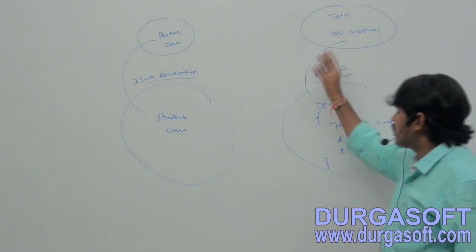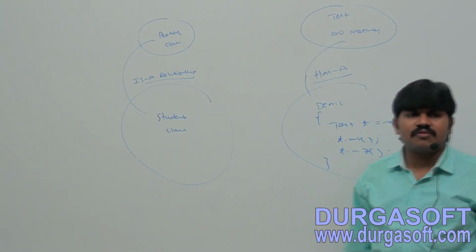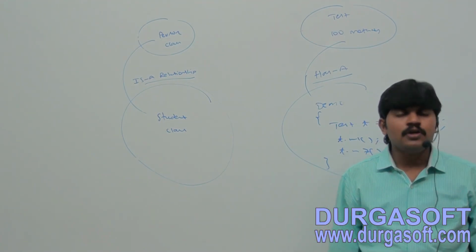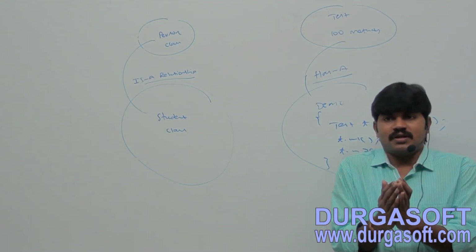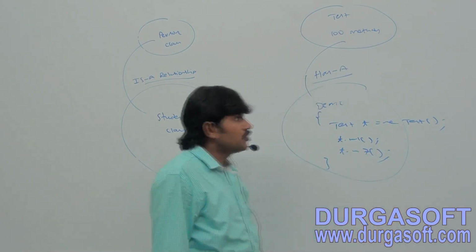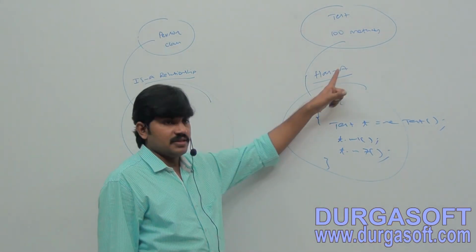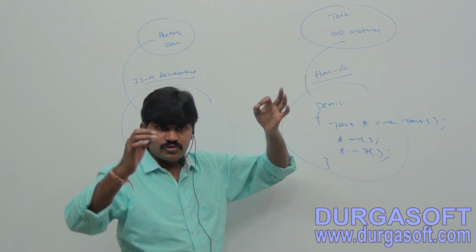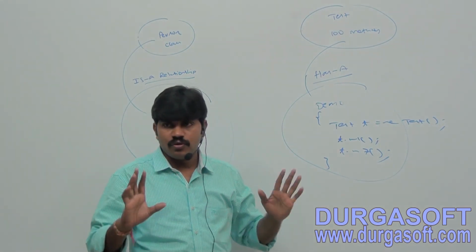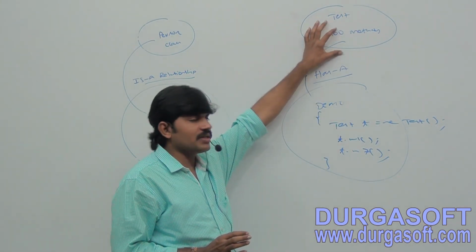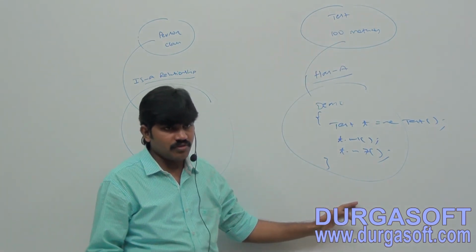Sir, I don't want total functionality, based on my requirement I may call two or three methods. If you want part of the functionality, then we should go for which concept? The has-a relationship, right? Are you able to understand? When to go for is-a and when to go for has-a. But write once, use anywhere, reusability only.